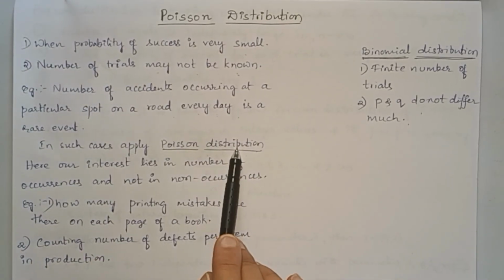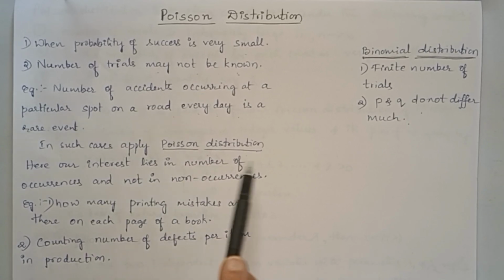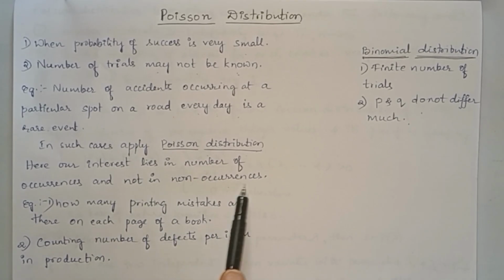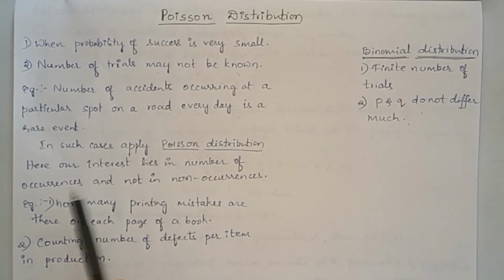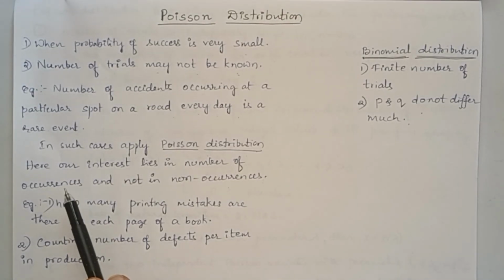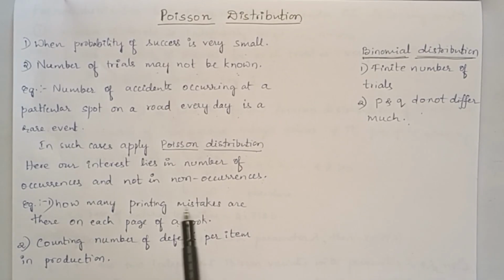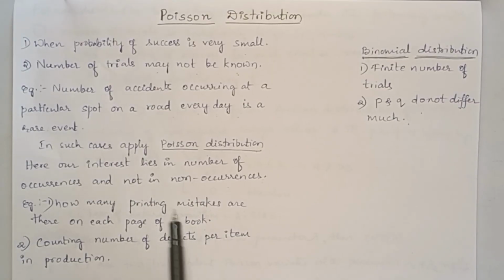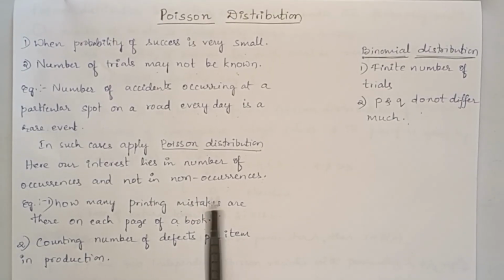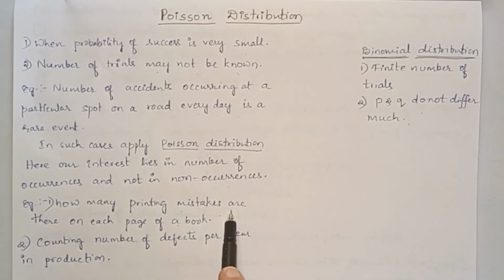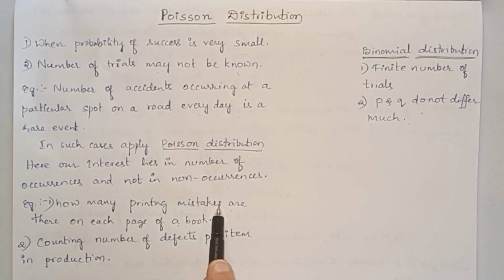In Poisson distribution, our interest lies in the number of occurrences and not in non-occurrences. We are not bothered much about the probability of failure here. We are bothered about the probability of success. For example, how many printing mistakes are there on each page of a book. Here we concentrate on counting the number of printing mistakes, and we are not sitting and counting the number of words without printing mistakes. We want just those words with the printing mistakes.